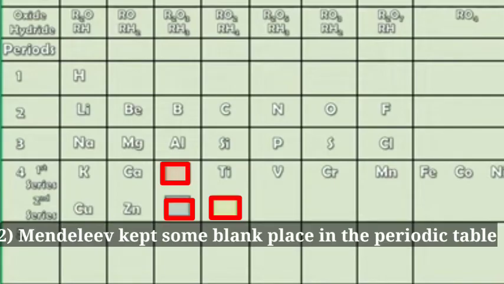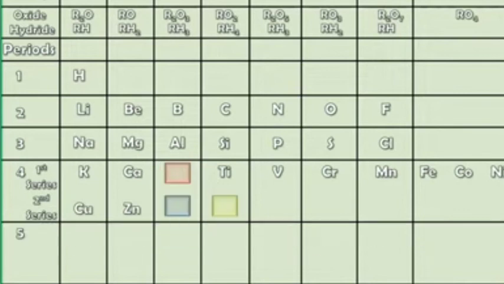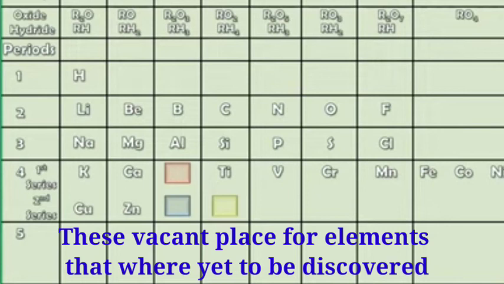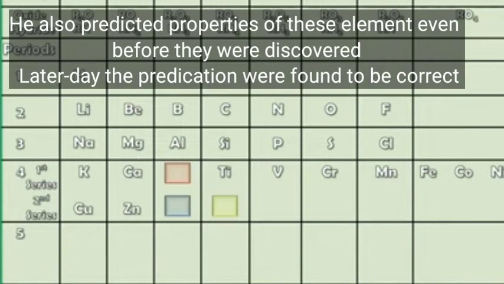Second, Mendeleev kept some blank places in the periodic table. These vacant places were for elements that were yet to be discovered. He also predicted the properties of these elements even before they were discovered. Later, the predictions were found to be correct.